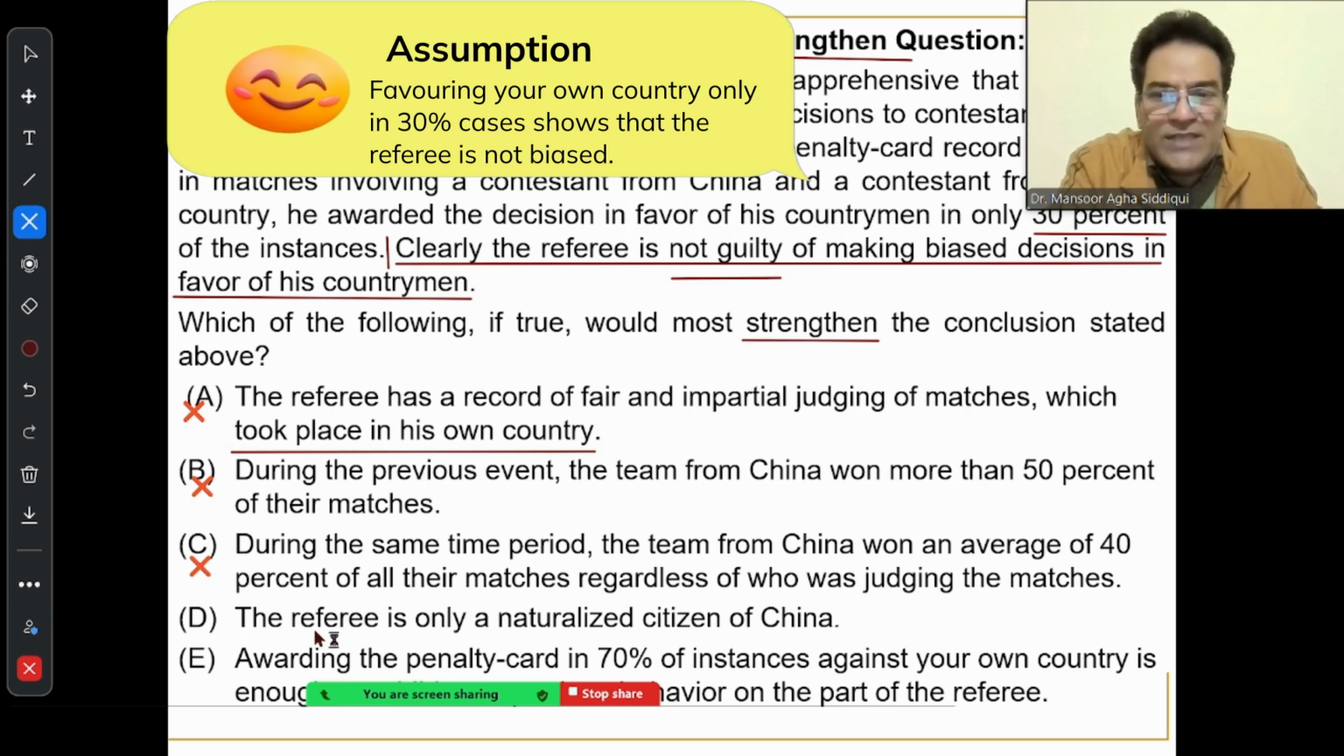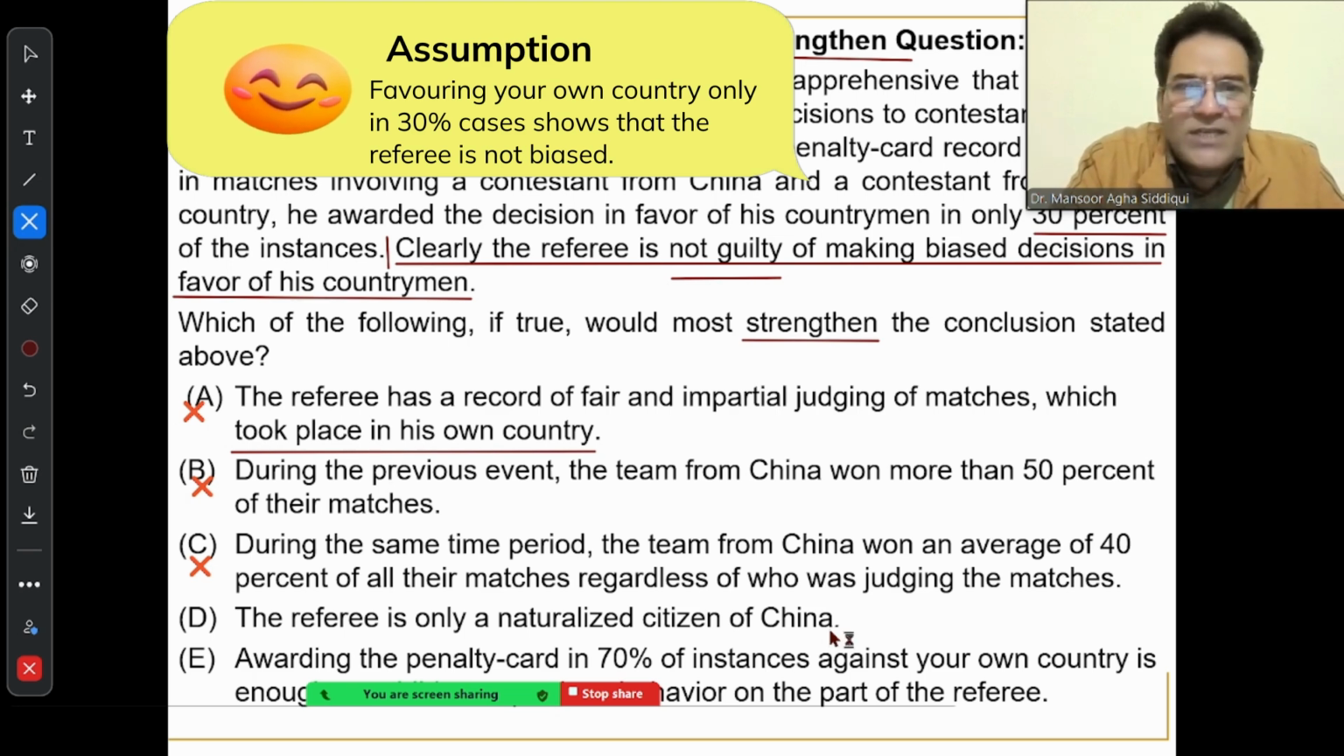If I look at choice D, it says the referee is only a naturalized citizen of China. Now, I keep on repeating in my classes that in order to do these questions, it is not only your ability to handle critical reasoning which is required, and this happens in case of all areas.